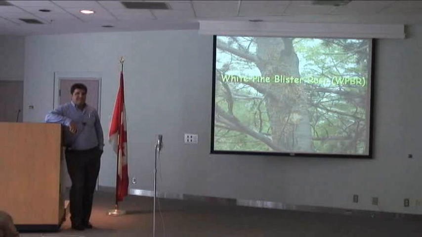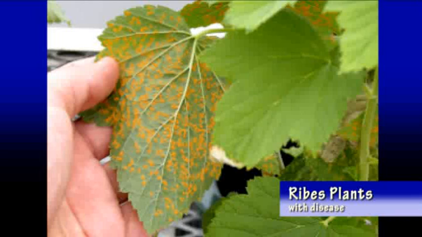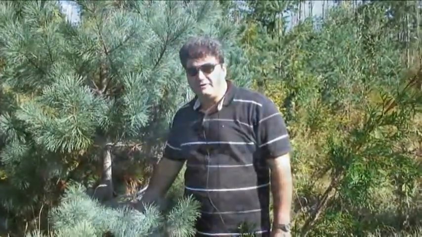White pine blister rust is one of the most important diseases of forest pathology in North America. It can kill the plant after a few years, and it has an alternative host, Ribes plants. They need the Ribes plants to complete their life cycle. White pine trees are resistant to other kinds of disease like root rots in BC, but white pine blister rust is the major problem in the plantations of this western white pine.